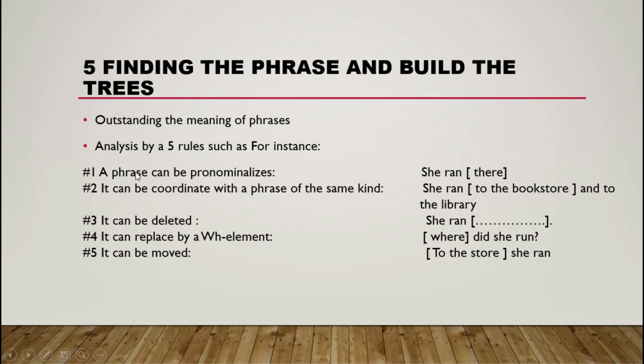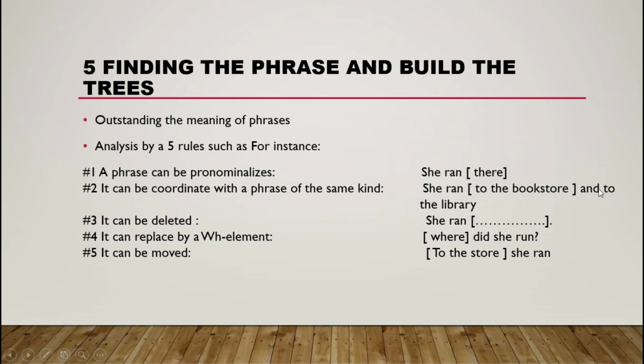Rule number one: a phrase can be pronominalized. Pronominalize means replacing it with a pronoun, like "she runs there." You can use "there": run from the shop, run from the store, run from the jail, run from the airport. So we can pronominalize that, and that is a phrase. Rule number two: it can be coordinated with a phrase of the same kind. So we use a coordinator, like "she ran to the bookstore and to the library."